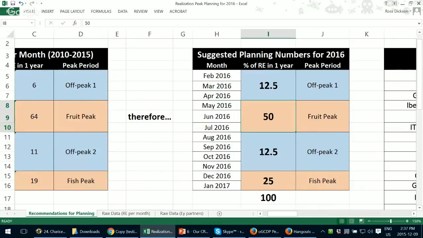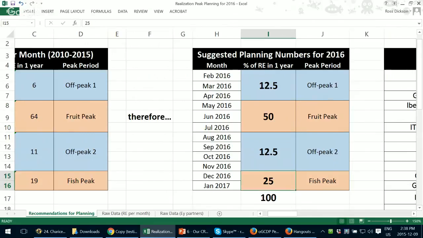It's less stress for your EP managers. Even though your fruit peak is still big, you don't have to worry about getting all of your results in June, because having all your results in 1 month could give you many, many problems. For example, if you have 50 EPs all realizing in June, you're going to have maybe 50 problems happening at the same time. That's why we want to move to off-peak.